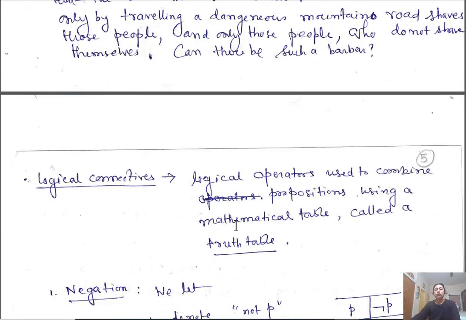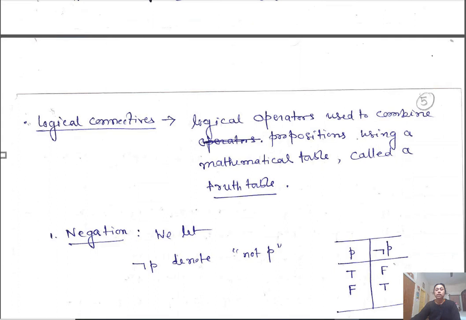Now let us discuss logical connectives. A propositional calculus, as I said, deals with propositions together with truth assignments. And from one proposition, using these logical connectives, I can construct compound propositions. So logical connectives are logical operations used to combine propositions, using a mathematical table, a truth table.